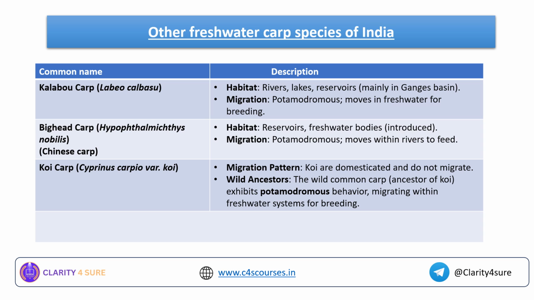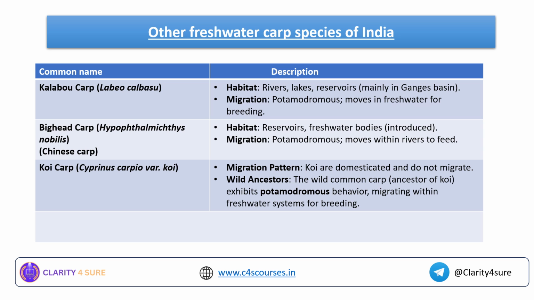Moving forward, we have other freshwater carp species of India. Namely, we have the big head carp, koi carp and kalabaw carp. So these are also some of the other important carp species of India, and primarily we know the habitat. We will see the habitat of this kalabaw carp: rivers, lakes, reservoirs, mainly in the Ganges basin. And migration, we know that most of the carps are potamodromous, moving in freshwater for breeding.